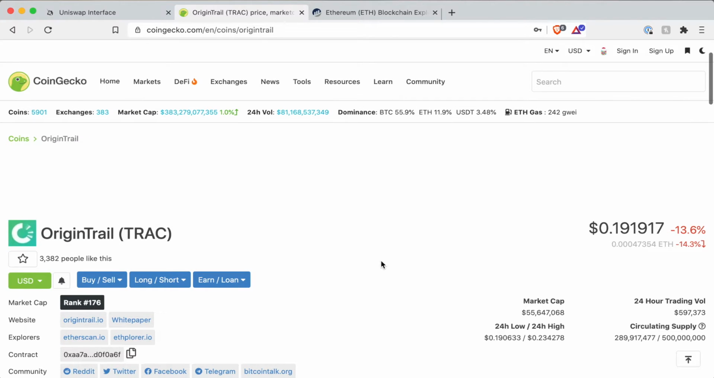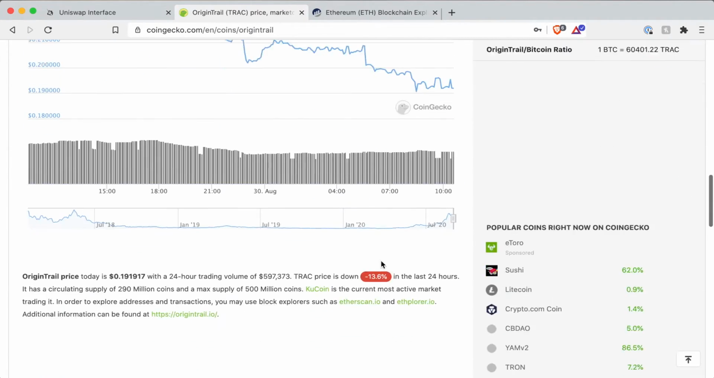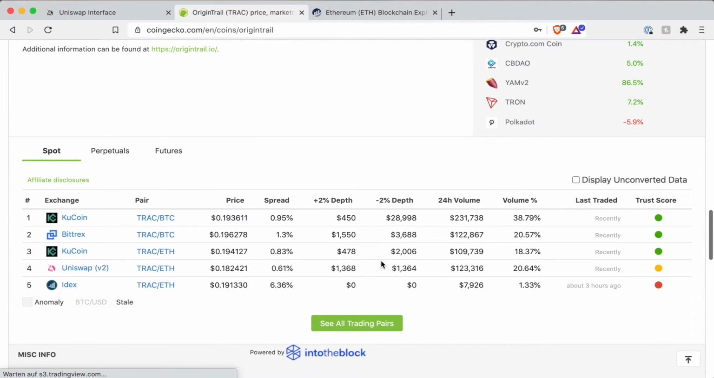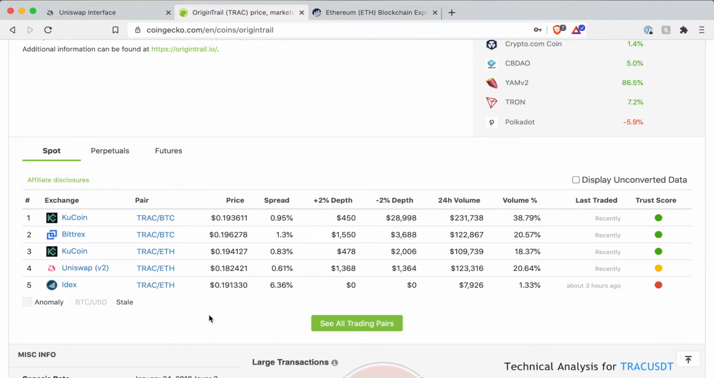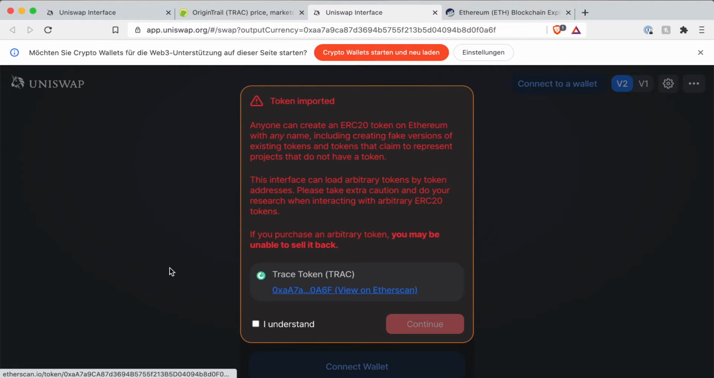The stuff we are interested in is rather at the bottom, namely the market pairs this token is traded at. Since Origin Trail isn't the newest token and it's rather already big, you see there are 5 different options, 2 decentralized exchanges and 3 centralized exchanges. This tutorial is about Uniswap, so we're only interested in Uniswap here. To get to the Uniswap page for this token, you have to click the trading pair. So here, TRAC-ETH, and then you're taken to the Uniswap page.